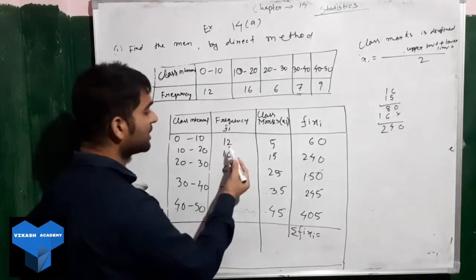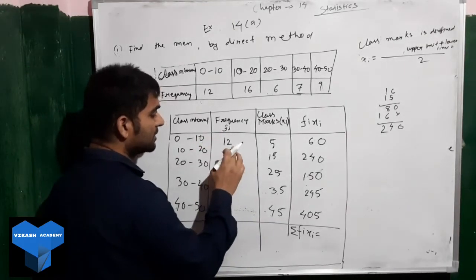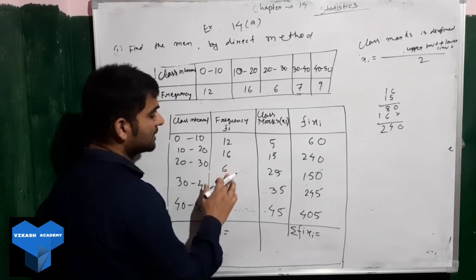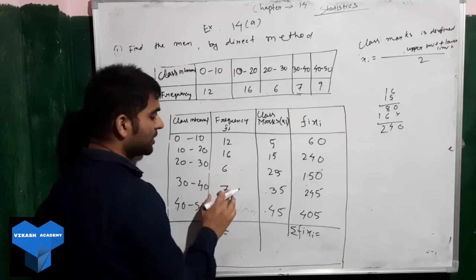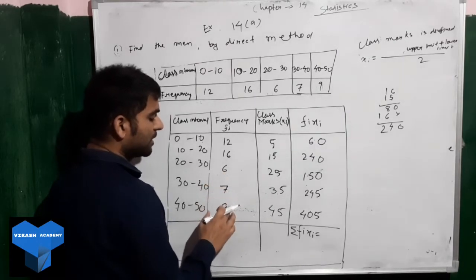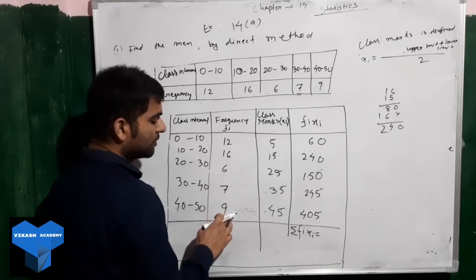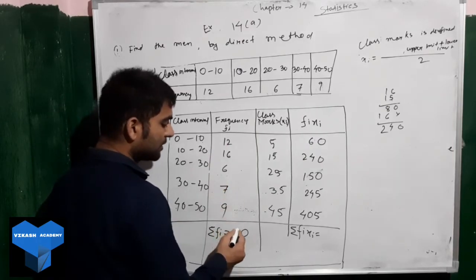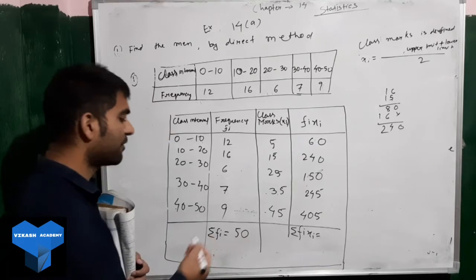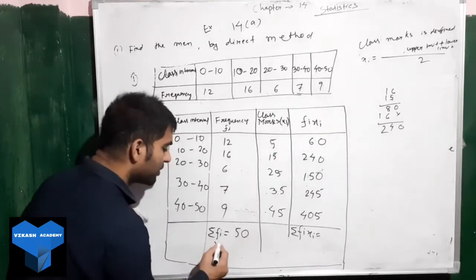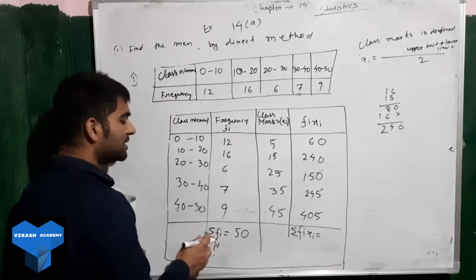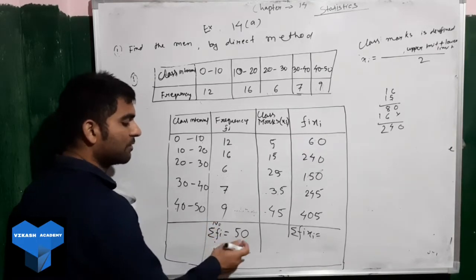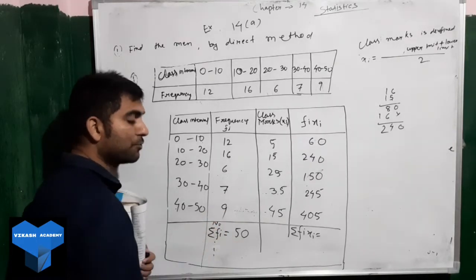First let us add this one. So we'll have how much? 6 plus 2, 8, 8 plus 6, we have 14, 14 plus 7, 21, 21 plus 9, it will be 30, so 0, carry 3. 1 plus 1, 2, 2 plus 3, it will be 5. So here I got summation fi equal to 50, and that is also denoted by n. Summation fi equal to 50, or directly write n is equal to 50.